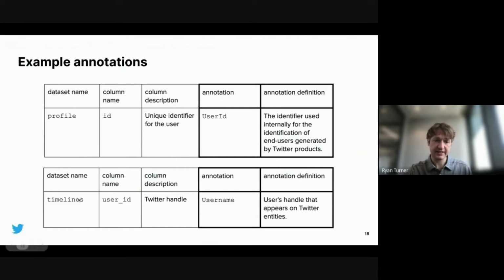So these text features on the left are what the system has to go off of to make a prediction. And then the labels on the right under the annotation column are examples of the labels we're trying to predict. These are all part of that list of 500 different annotations. So we have a closed set of possibilities for the labels on the right, whereas on the left, the possible input features can be open-ended text.